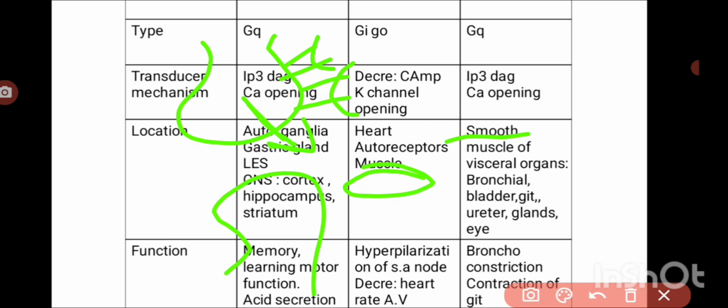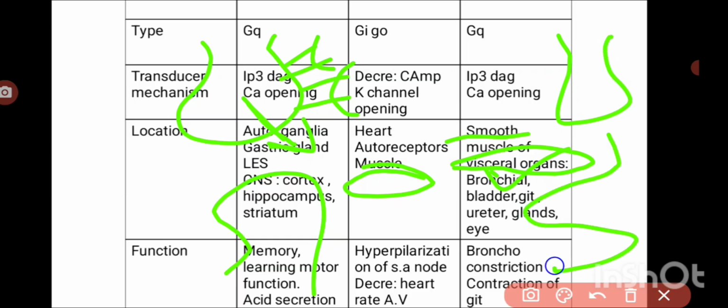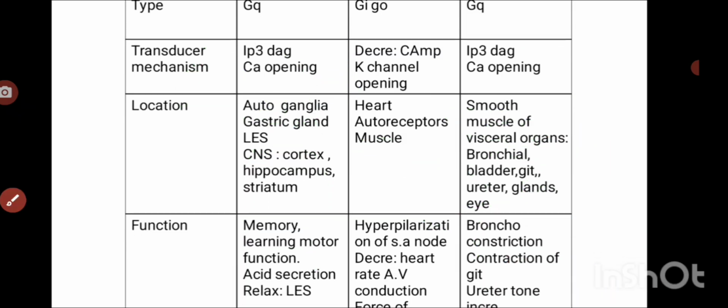Various visceral organs, like the bronchial smooth muscle, the bladder, the GIT, and the ureter. It is also present on various glands like salivary glands, lacrimal glands, sweat glands, etc., and also on the smooth muscles of the eye. So these are the locations of the various muscarinic receptors.